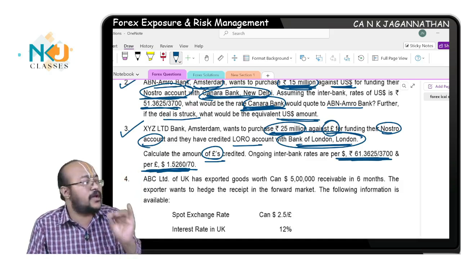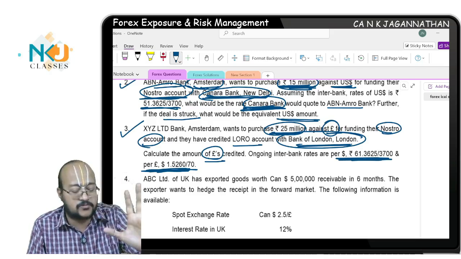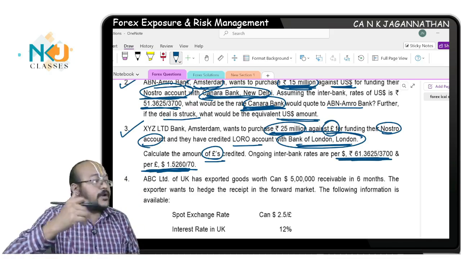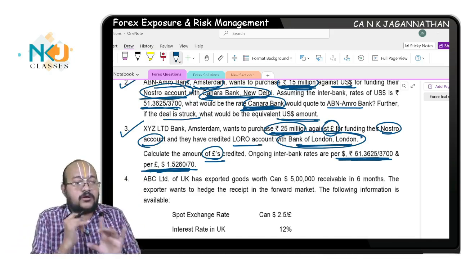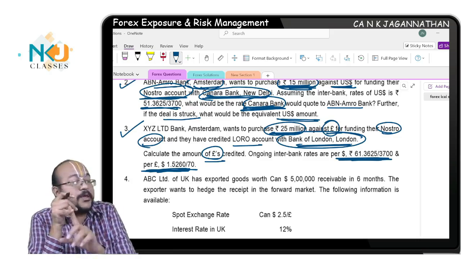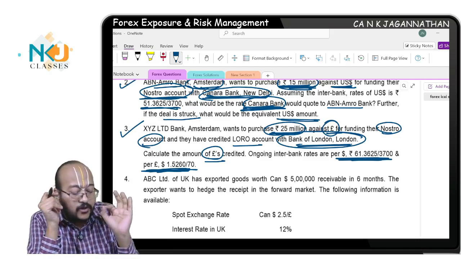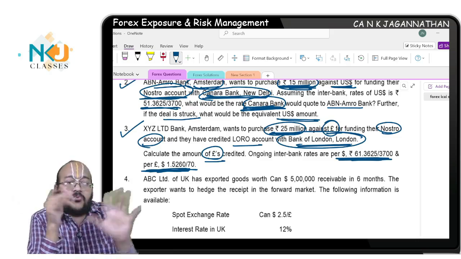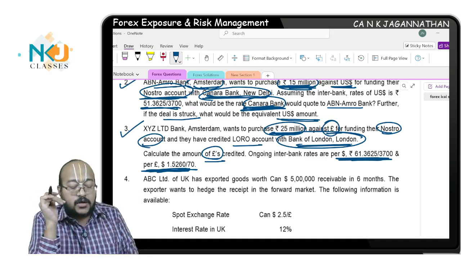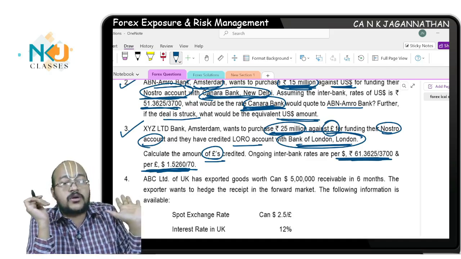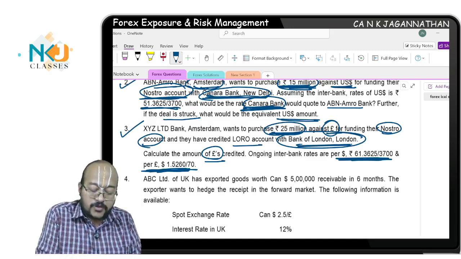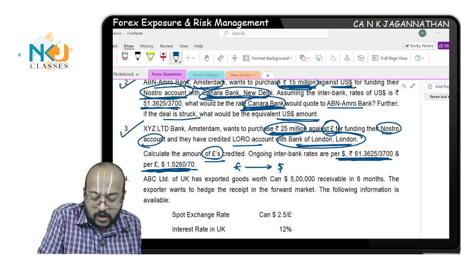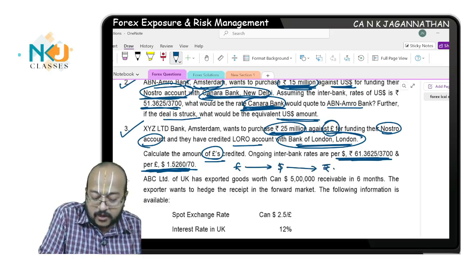Now, calculate the pound credited. How much pound do I need to pay? Simple terms, that is what they are asking: how much pound do I need to pay to get 25 million rupees? This is where you need to apply cross rates. Do we have a quotation directly for rupees per pound? No. Quotation for rupees in terms of pound is not given, which means this bank has pound, this pound will be converted into dollar, then the dollar will be converted into rupee.